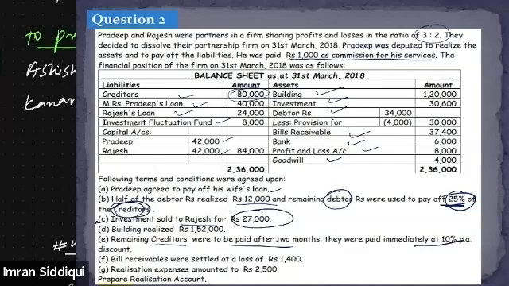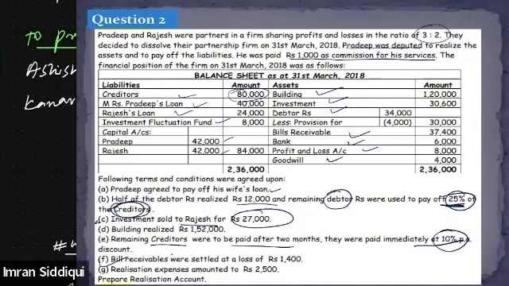So creditors which were to be paid after 2 months are being paid immediately, and because we are paying them immediately, the creditors have allowed us a discount of 10% per annum.